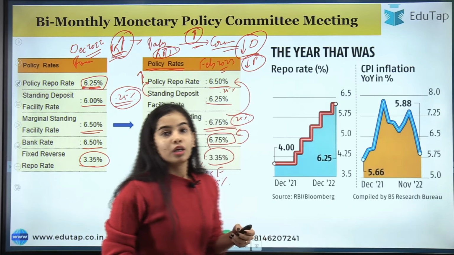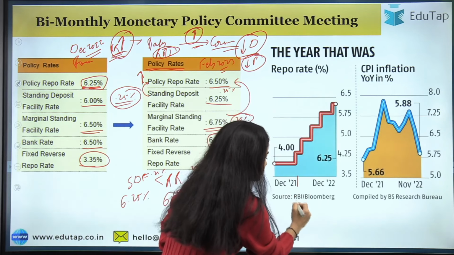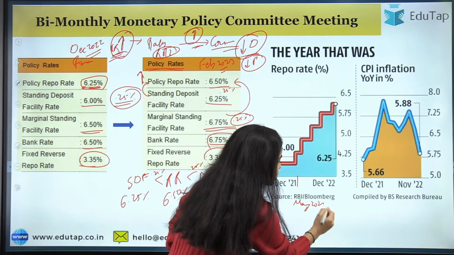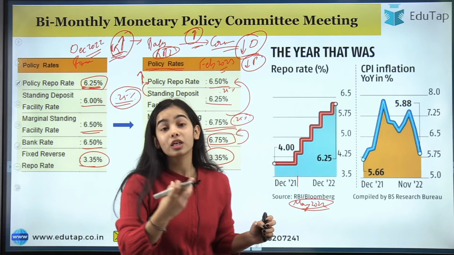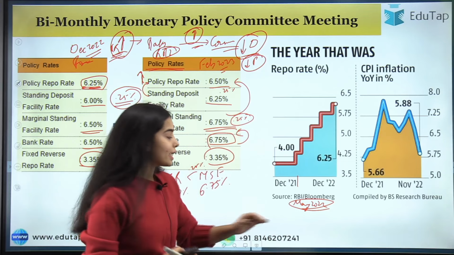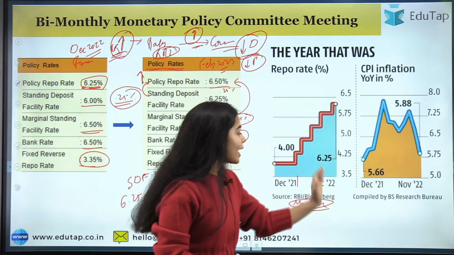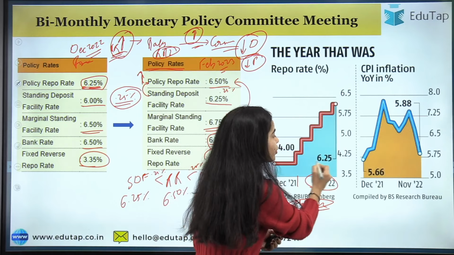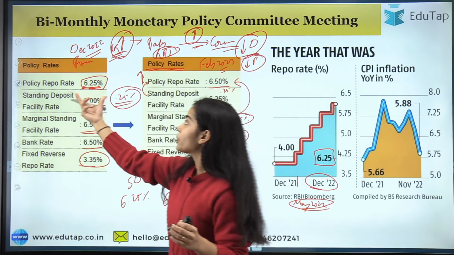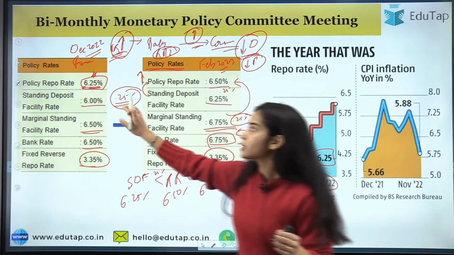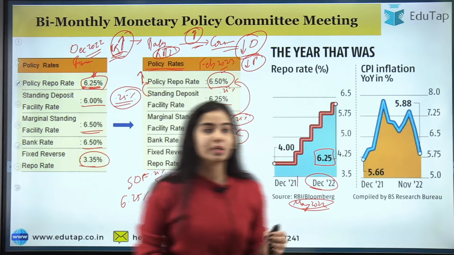Okay. So you can see this graph also, that since May 2022, in which the unscheduled meeting of the Reserve Bank's Monetary Policy Committee was held, since then the repo rate has been continuously increasing, and in December 2022 the repo rate increased to 6.25%, and now it has been increased to 6.50%.